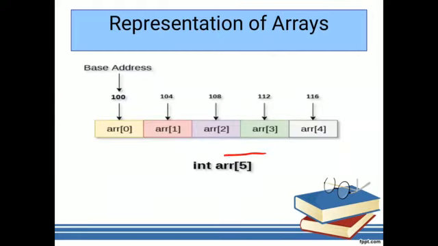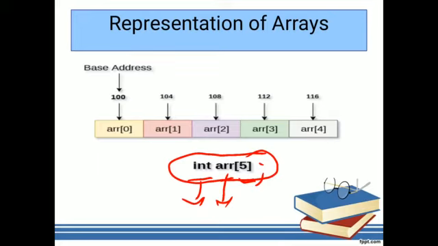If you want to declare an array variable like this, int ARR[5]; here int represents the type of the array. What is the type of array here? Integer type, meaning we will store integer values in this array, and ARR is the array variable, meaning it is the name of the array. Next, in brackets we have 5. What is that 5? 5 is nothing but the size of the array.